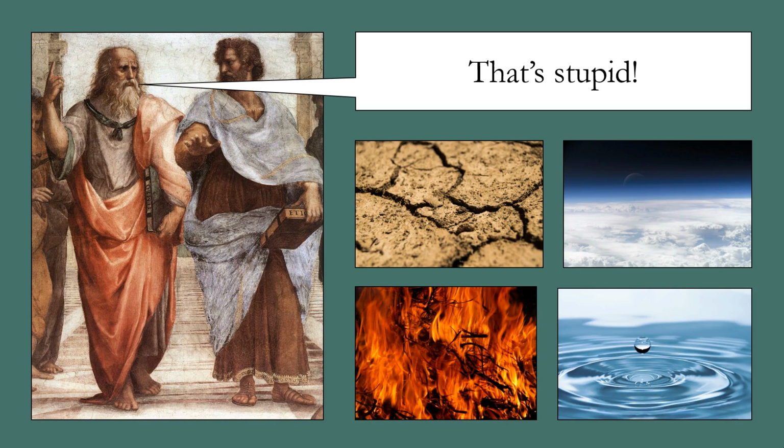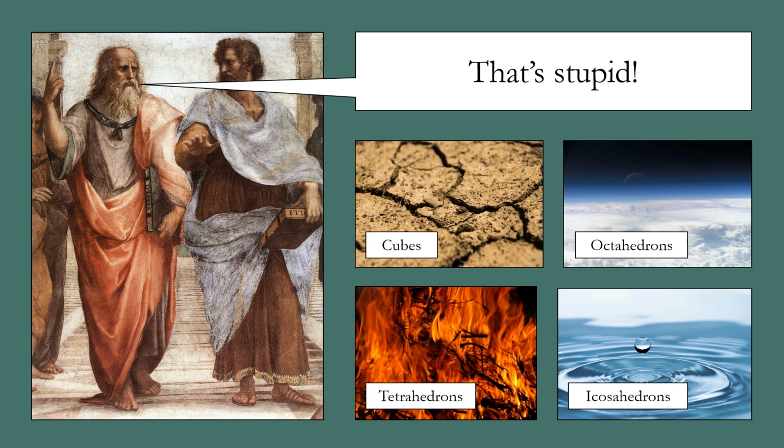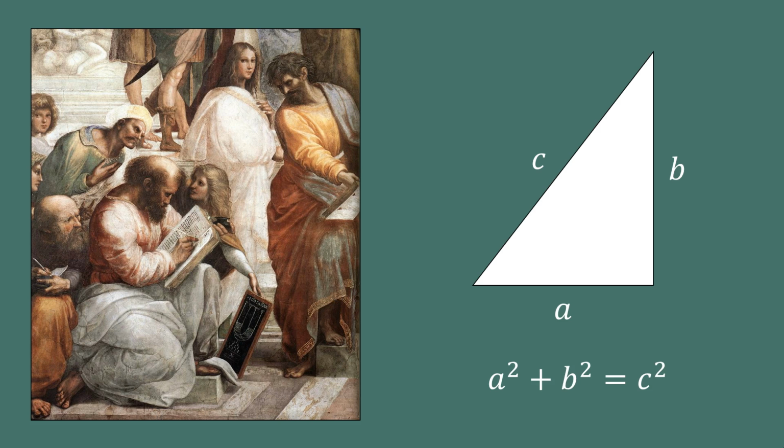These 4 kinds of atoms were simply different three-dimensional shapes. Earth was made up of tiny cubes, air was made up of octahedrons, fire was made up of tetrahedrons, and water was made up of icosahedrons. The ancient Greeks really liked geometry, so it's perhaps not surprising that Plato thought that the smallest things in the universe were actually tiny, regular shapes.